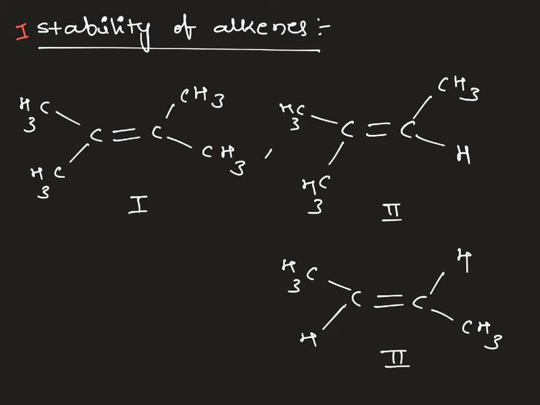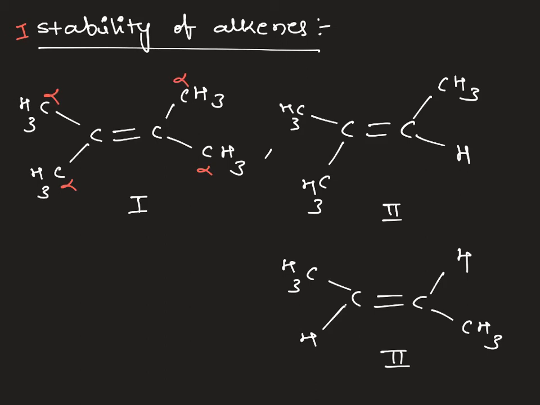According to hyperconjugation, if we have a double bond and there are sigma bonded orbitals in conjugation with the double bond, they are involved in hyperconjugation. Here this is the double bond, and the next carbons are alpha carbons. Total we have 4 alpha carbons.